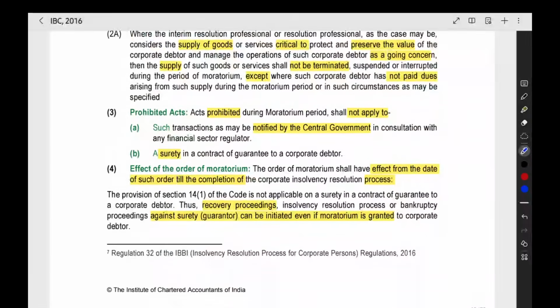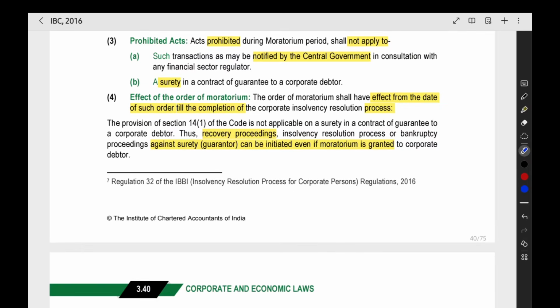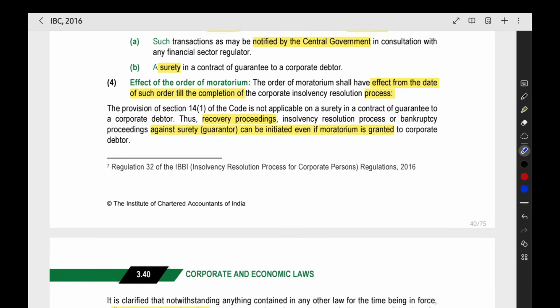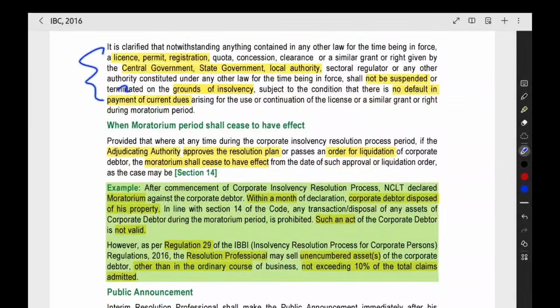Now, this moratorium will be in effect till the end of the CIRP process. Till the completion of the CIRP process, the moratorium will be active. Then recovery proceedings against the surety can be initiated even during the moratorium. So this point we saw already.